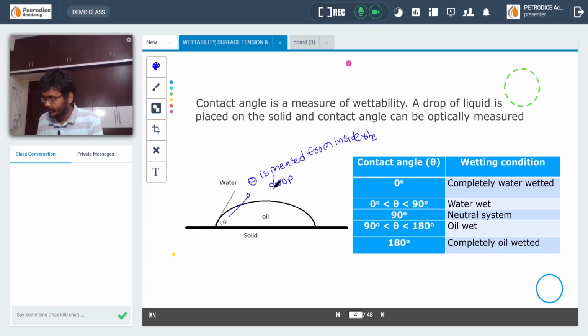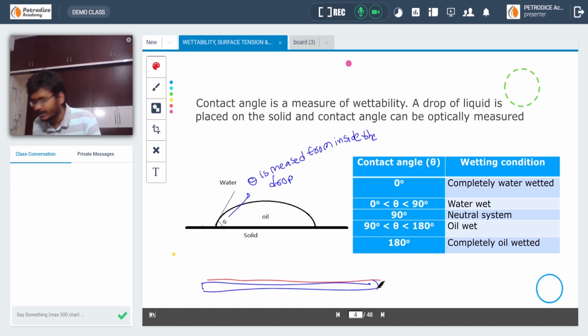Water wet means that if this is the rock, then water will be like a layer on it in the presence of oil. If the contact angle is 90 degrees, it is neutrally wet, meaning the adhesive forces between air and rock are the same as the adhesive forces between water and rock.